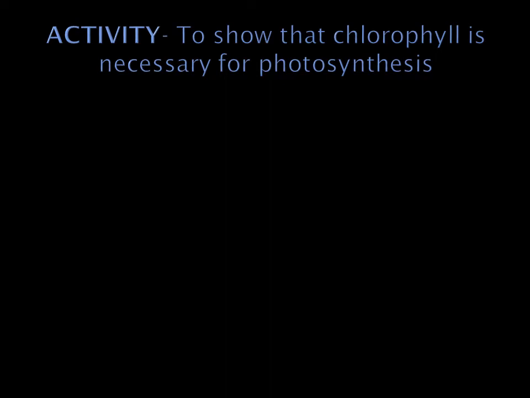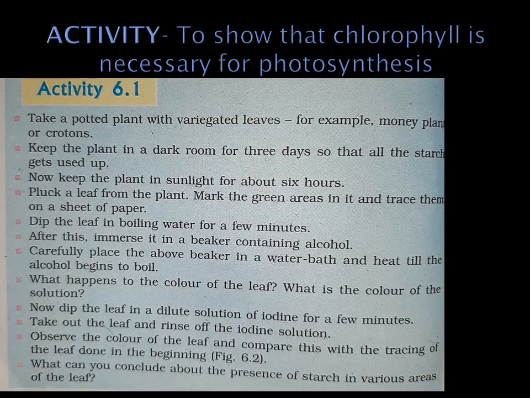Now there is an activity to show that chlorophyll is necessary for photosynthesis. Take a potted plant with variegated leaves like money plant or croton. Keep the plant in a dark room for 3 days. Why do we have to keep it in a dark room? It is to de-starch. De-starch means to remove all the starch already present in the leaves. Then keep the plant in sunlight for 6 hours. Pluck a leaf from the plant. Mark the green areas and trace them on a sheet of paper. Dip the leaf in boiling water to make the leaf soft. Then we have to immerse the leaf in a beaker containing alcohol.